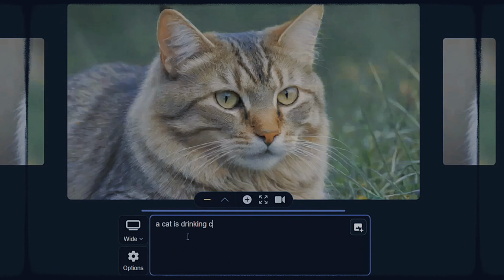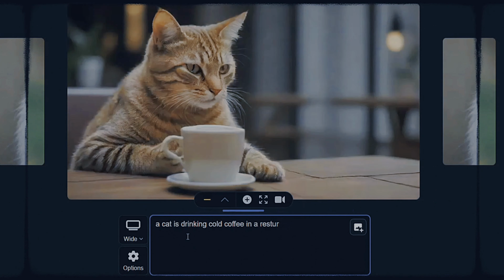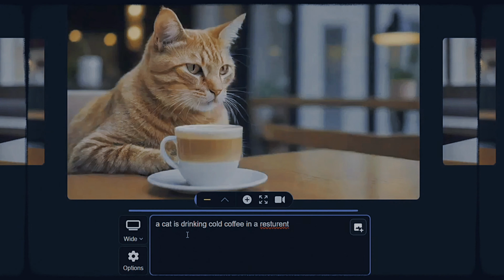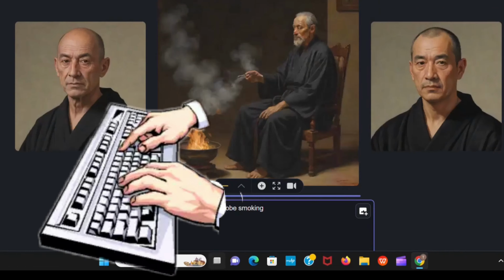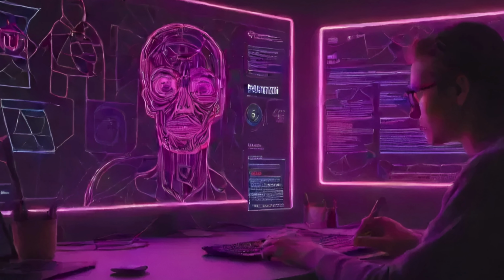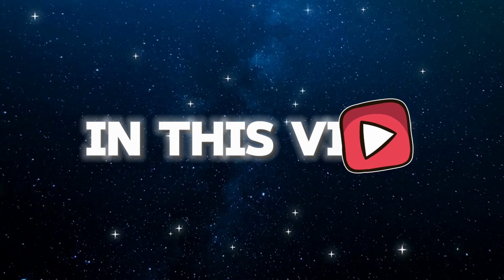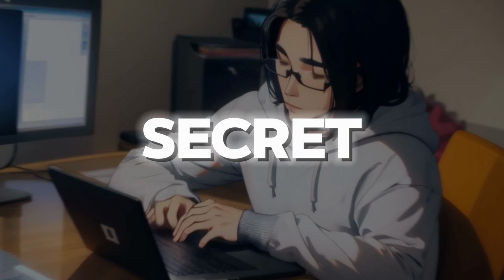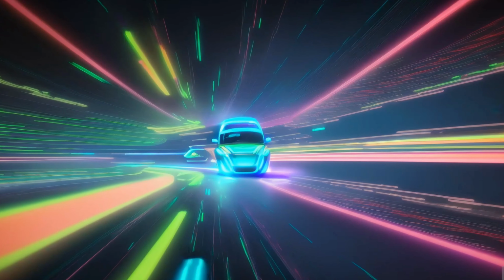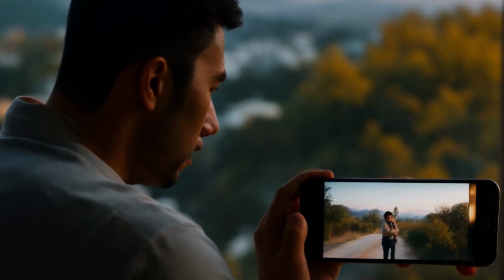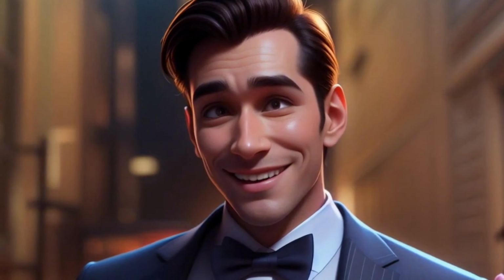A cat is drinking cold coffee in a restaurant. Look how it created in real time. What if you could turn any text into a stunning image or video in seconds? Sounds impossible, right? Well, not anymore. In this video, I'm going to reveal a secret and new AI tool that can do exactly that, and show you how you can use it to create viral content that will wow your viewers.